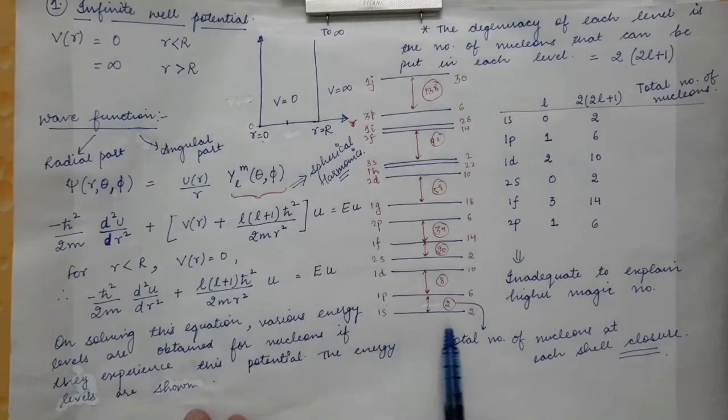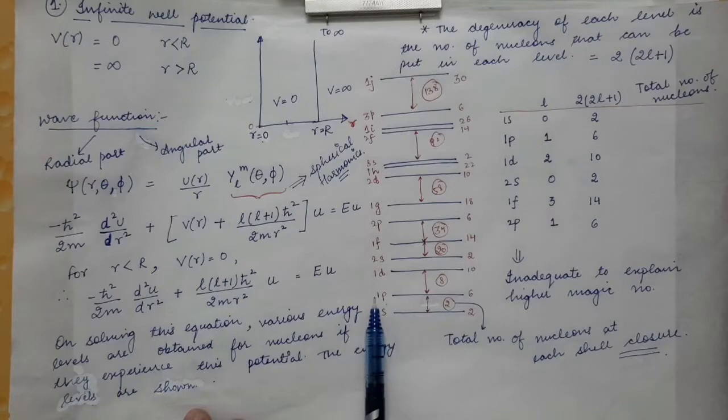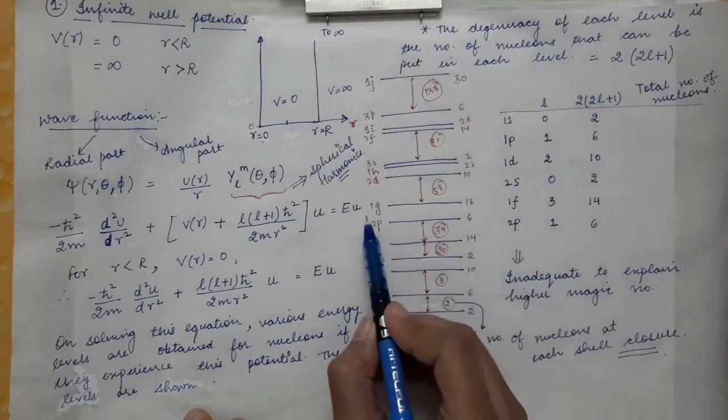So the first level that comes out is the 1s. This is similar to the electronic configuration, where the first level is 1s, then 2s, then 2p, and so on, and you get the various shells. But in the case of nucleons, the first level comes out to be 1s, then 1p, 1d, 2s, 1f, 2p. So you can just remember up to 2p.